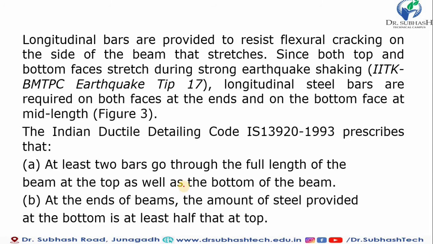The Indian ductile detailing code, IS 13920:1993, prescribes some important points. The first point is that at least 2 bars go through the full length of the beam. So at least 2 bars we have to maintain through the full length at the top as well as the bottom of the beam, strengthening our main steel of the beam. What is the second point? At the end of the beam, the amount of steel provided at the bottom is at least half of that at the top. That is a very important point the code suggests.